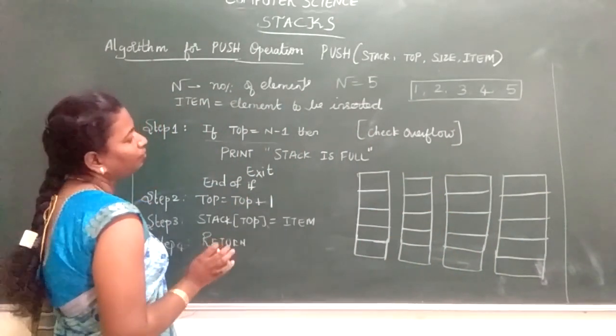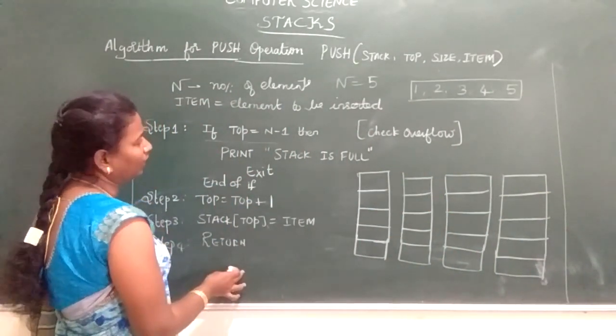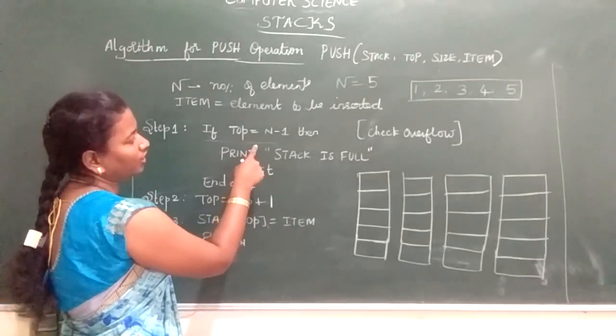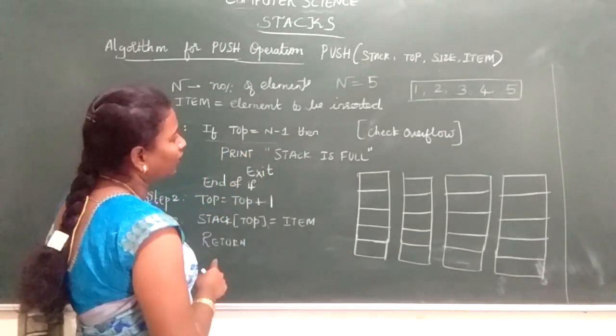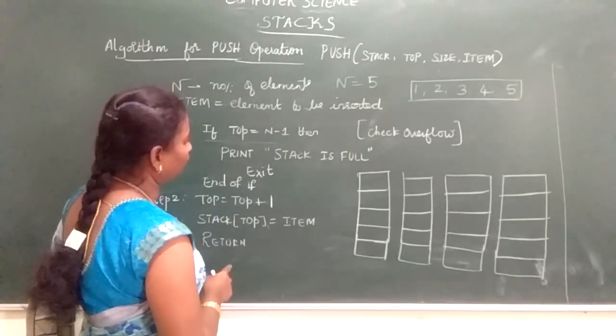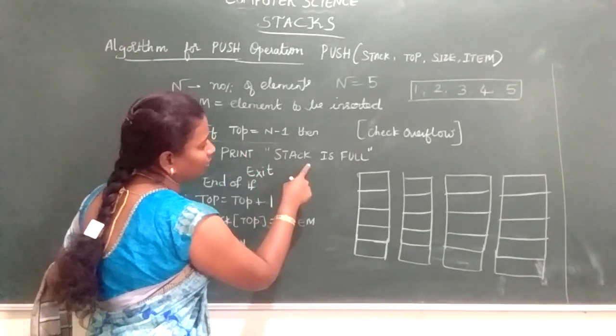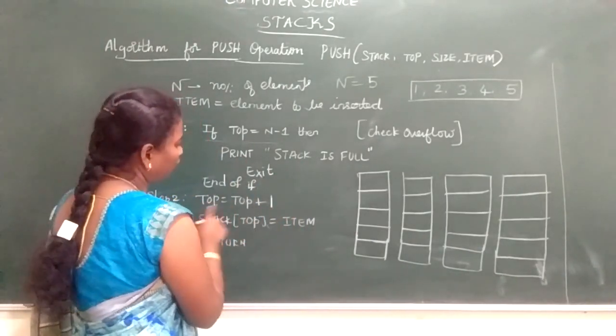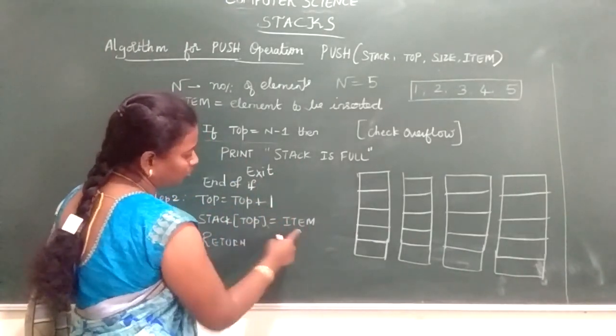When we start inserting the elements, the if condition has to be checked. What does the if condition tell? If top reaches n minus 1, that is 5 minus 1, which is 4, you should say the stack is full. Otherwise you have to insert the element into the stack.